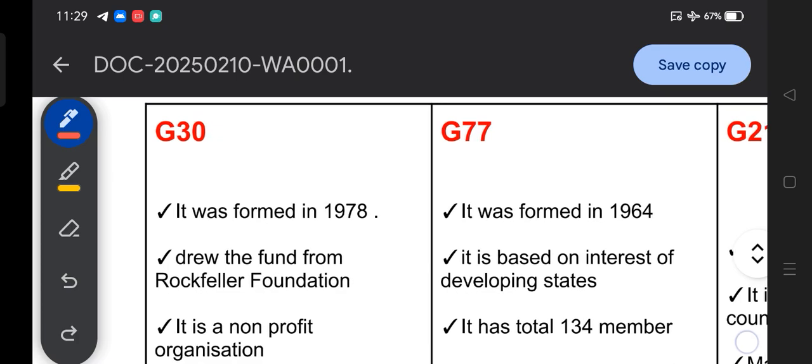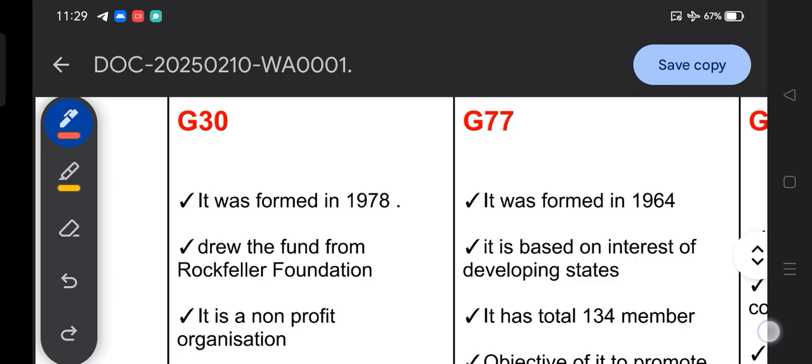The main purpose of G30: it is a non-profit organization. You might have heard of different organizations that are based on profit and are economic and commercial oriented, but in the context of G30, it is a non-profit organization.